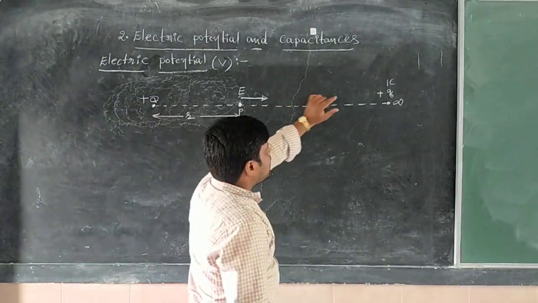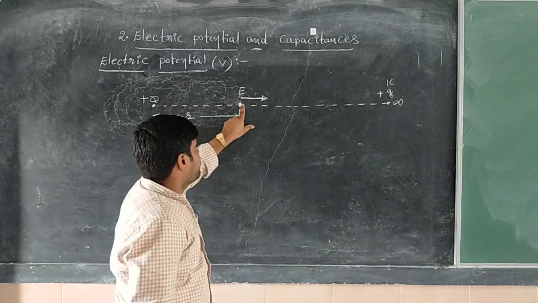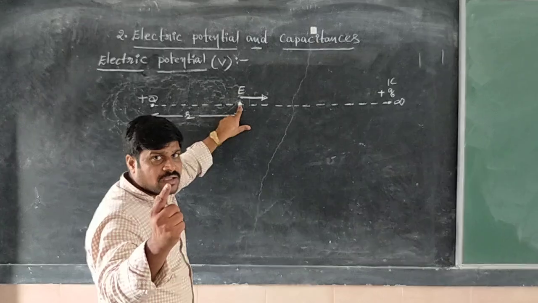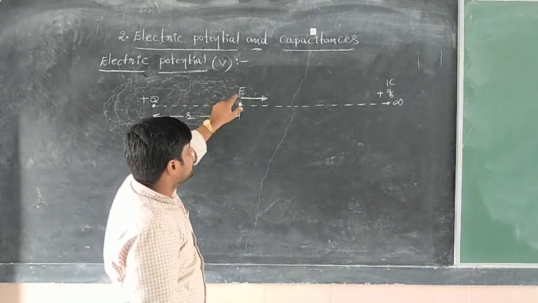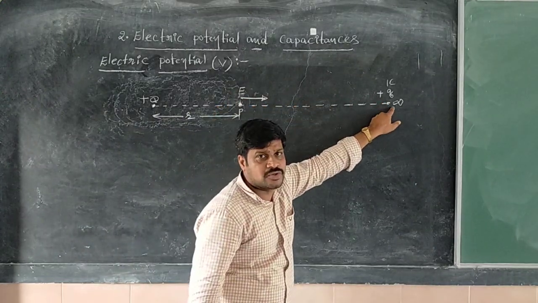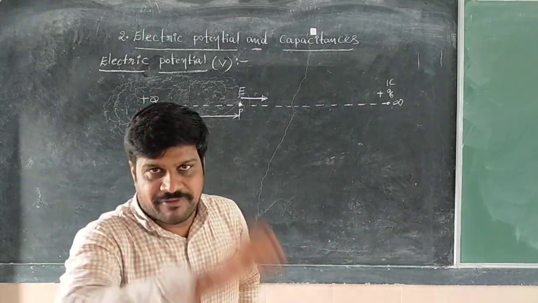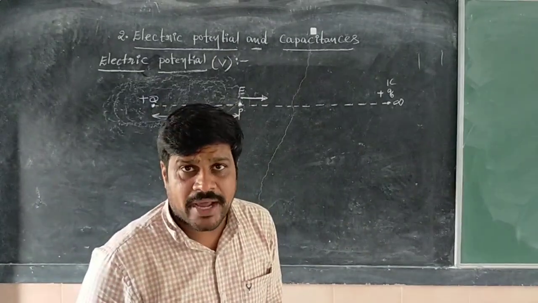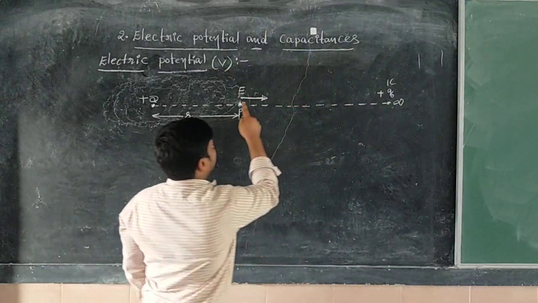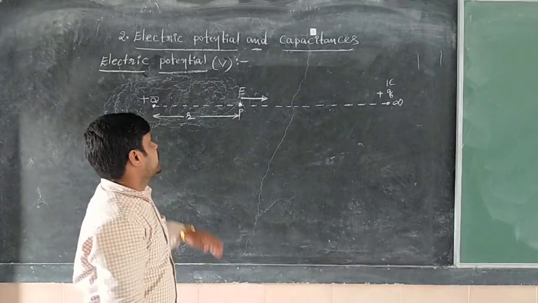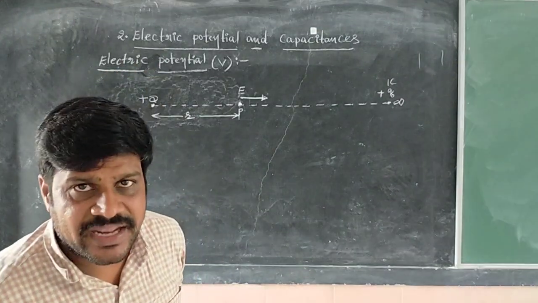That means in order to bring the unit positive charge from infinity to a given point in the electric field, of course against the electrostatic force of this field, we have to do some work. Some work is required to bring the unit positive charge from infinite distance to a given point. That work is called here electric potential.